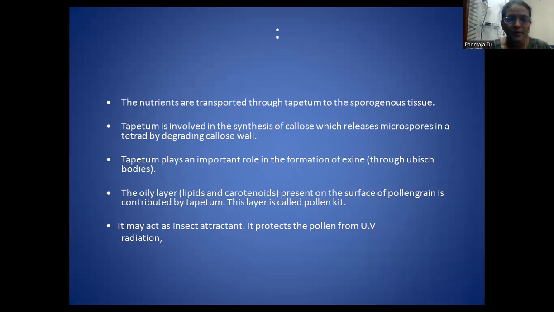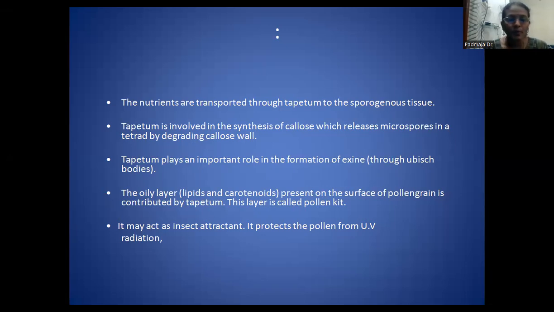Sometimes they will ask a question like: what is the role of the tapetum? We already know the main function is nutrition, and it is also helpful in the formation of exine, and it is also helpful for the synthesis of callose. And sometimes they give the option all of these. So if we know all the points, we can easily put the answer.